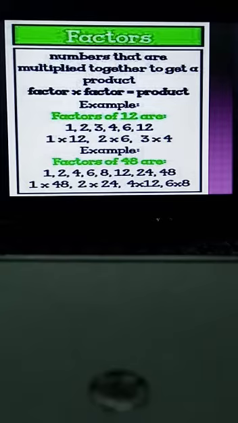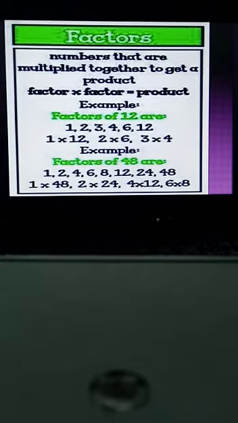Here we have an example in which we are going to find the factors of the number 12. The factors written over here are 1, 2, 3, 4, 6 and 12. These are the numbers which are multiplied with another number, and then we get the product, the main number.